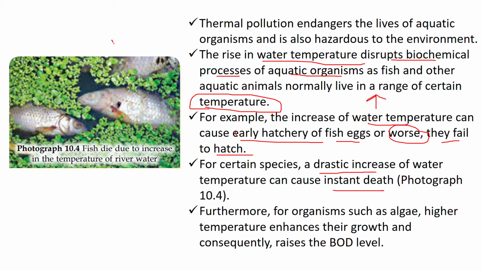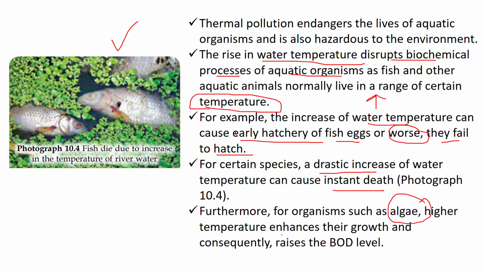Macam kita lihat dalam gambar ini. Fish die due to increase in the temperature of the river water. Bila manusia melakukan aktiviti tersebut, they never thought of this. They never thought that, oh, this can really affect these aquatic organisms sampai begini, to the point that they die because of this. Okay, so furthermore, satu lagi adalah tumbuhan yang kita panggil, yang kita kenali sebagai alga.